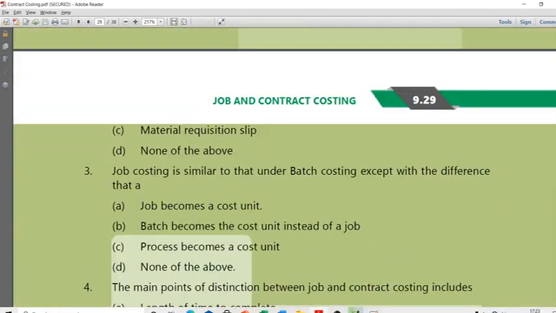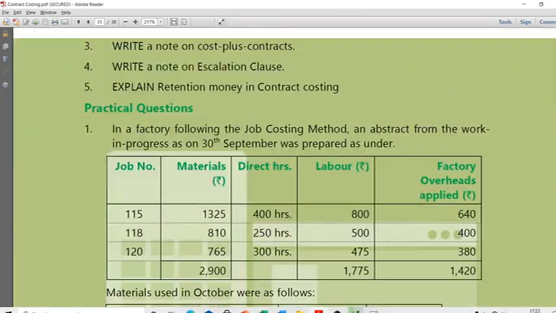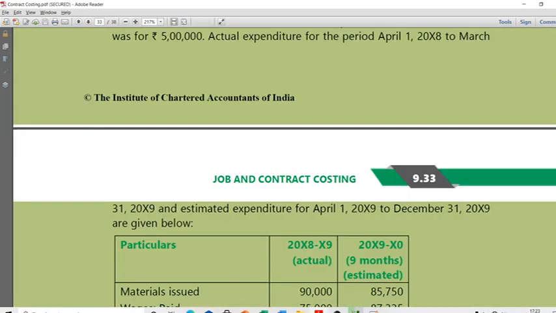The big problem with PDF, it keeps jumping a lot. Okay, fine.